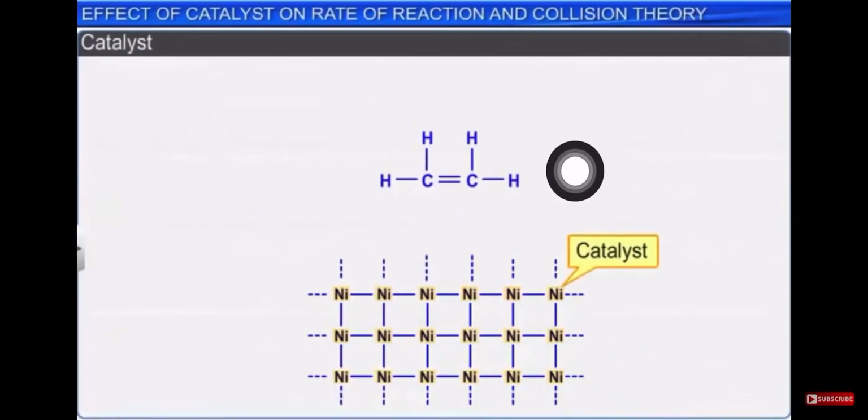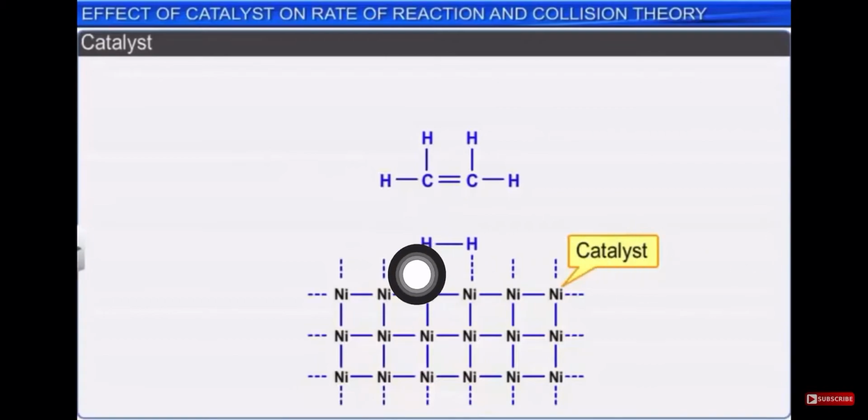Now let us study our example. Here we are having what catalyst? This is a nickel catalyst. You need to remember that the more the surface area, the faster the process will be. So this is our catalyst. Now this catalyst will be affecting our substance, that is H2.